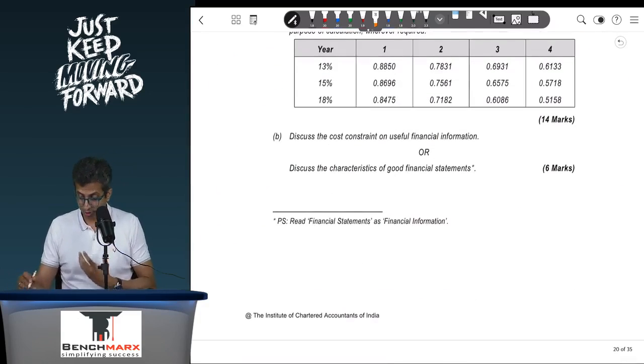I think you should be broadly comfortable with this. If not, go back and buckle up on your financial instruments working. We have done this multiple times. Even the rates have been given over here. You will take those rates. Okay.